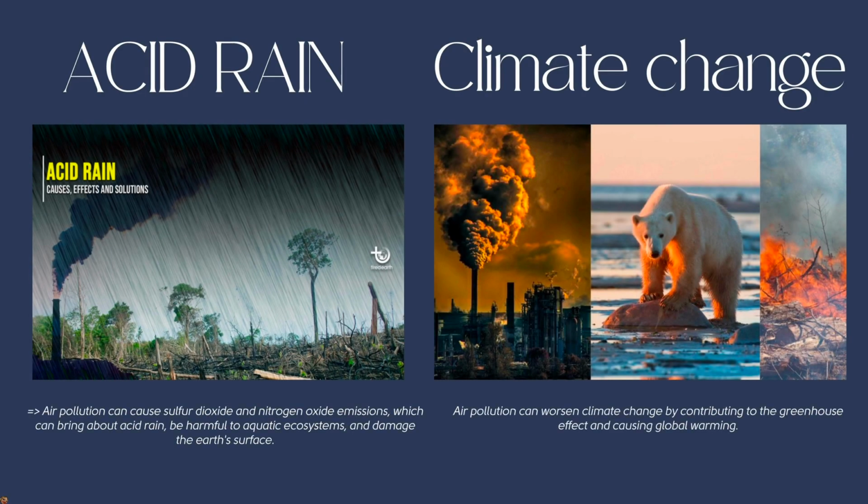The first one is acid rain, in which air pollution can cause sulfur dioxide and nitrogen oxide emission, which can bring about acid rain, harmful to aquatic ecosystem, and damage the Earth's surface.